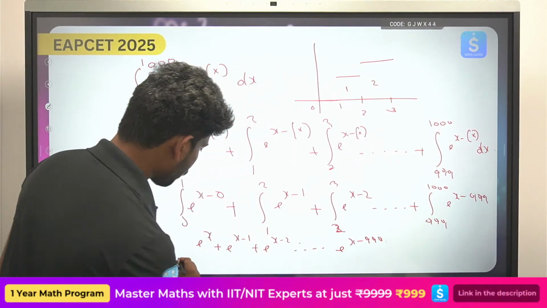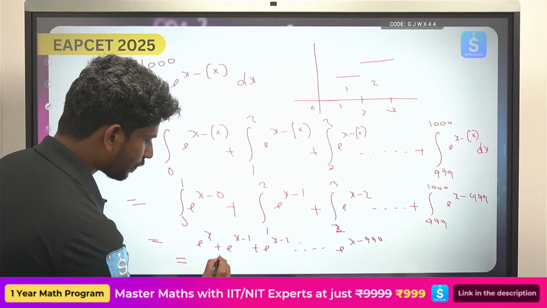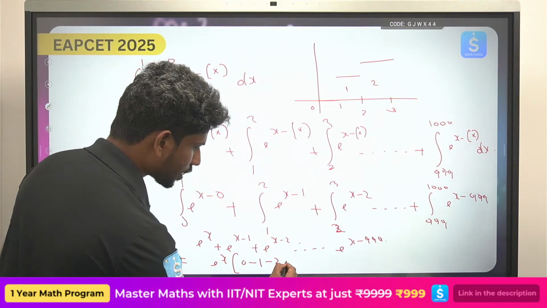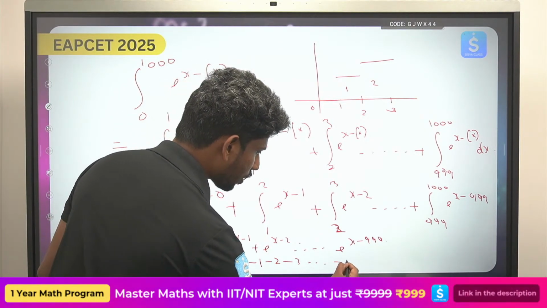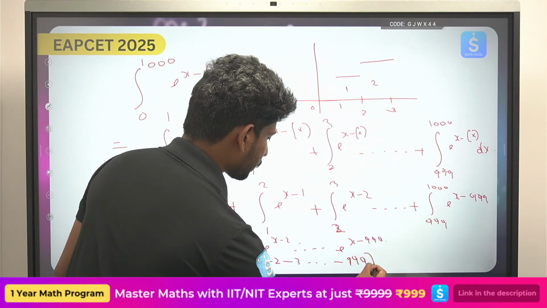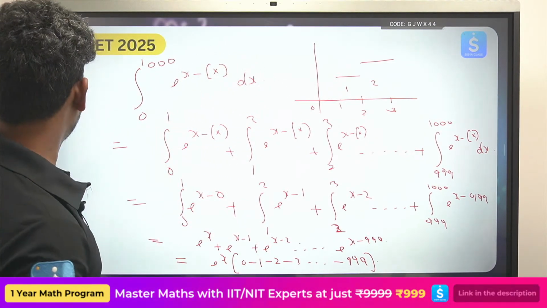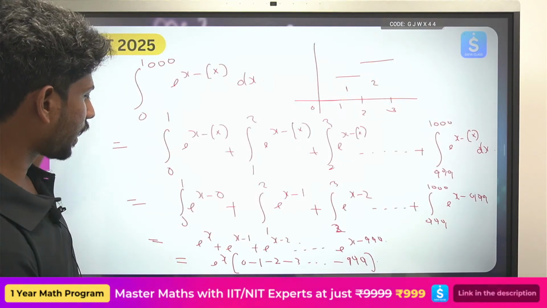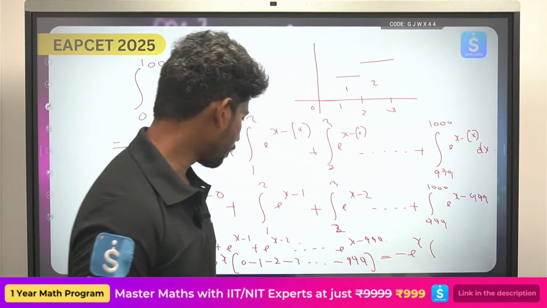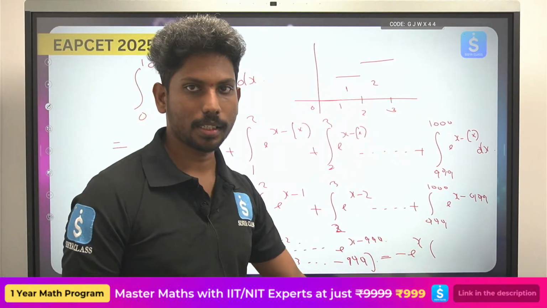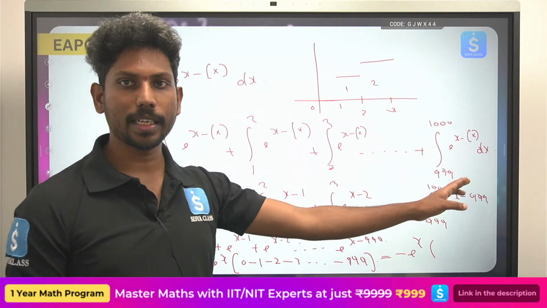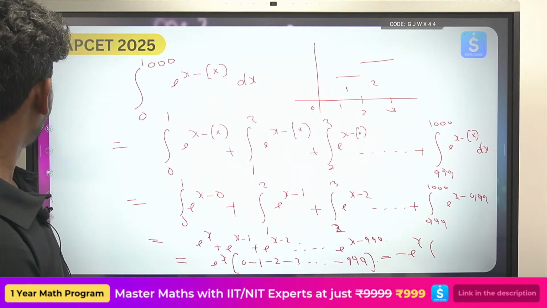Now you can take e power x common, so that will become 0 minus 1 minus 2 minus 3 up to minus 999. If you take minus common, minus e power x times (1 plus 2 plus 3 up to 999). Here you can use n into n plus 1 by 2, so 999 into 999 plus 1 by 2, using that formula you can directly get the answer.